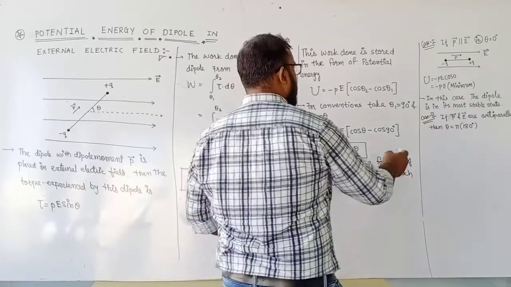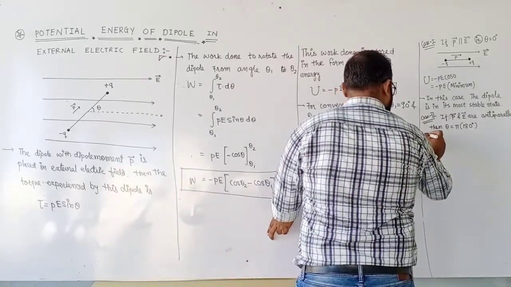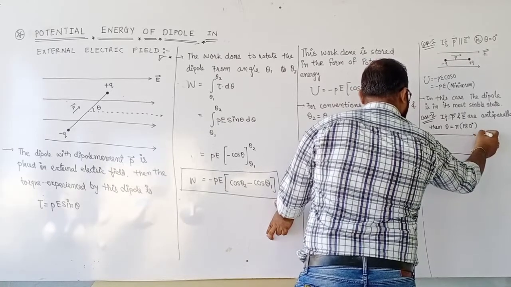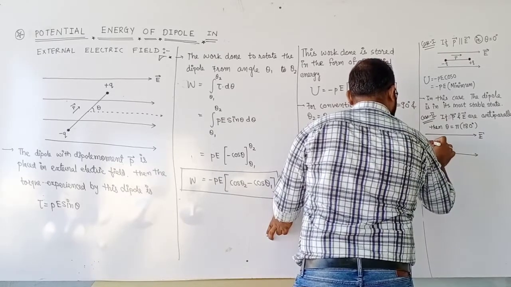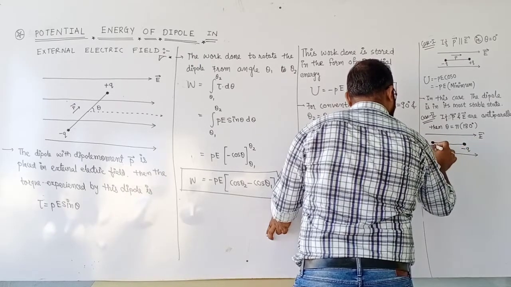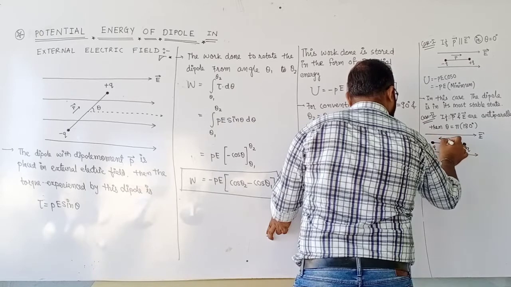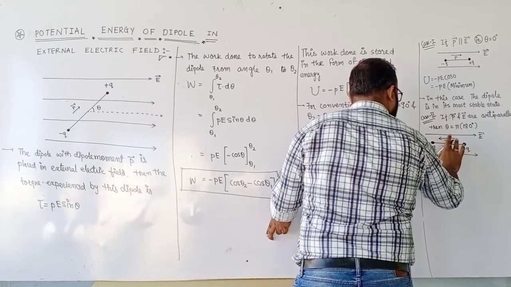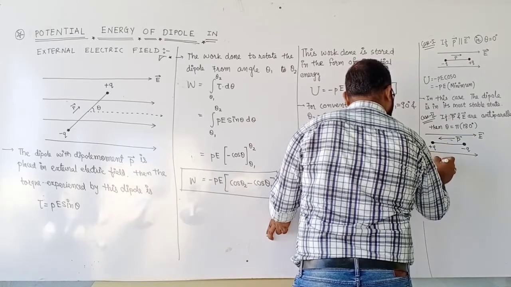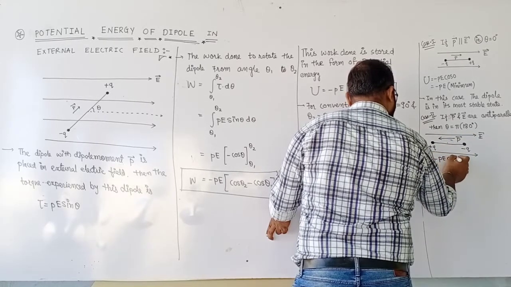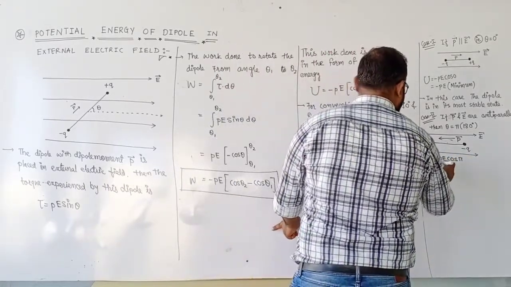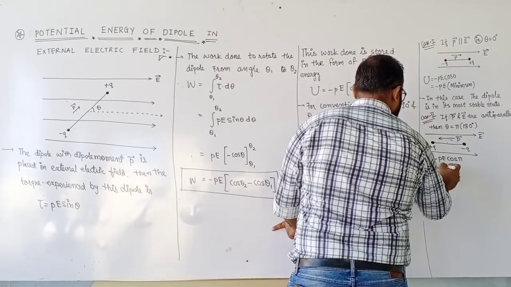In this case energy becomes, look, this case will look something like this: this one is the electric field and the dipole is aligned in such a way that the dipole moment, this one is minus q, this one is plus q, is opposite to E. In that case energy U is equal to minus PE cos pi. Pi is 180, and cos pi is equal to -1, so minus becomes plus PE.